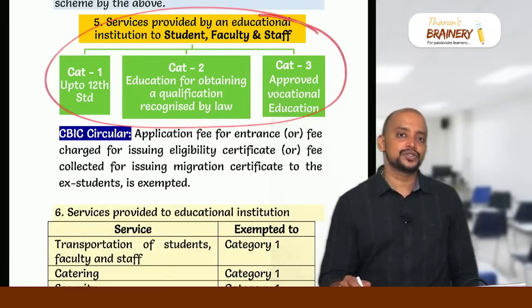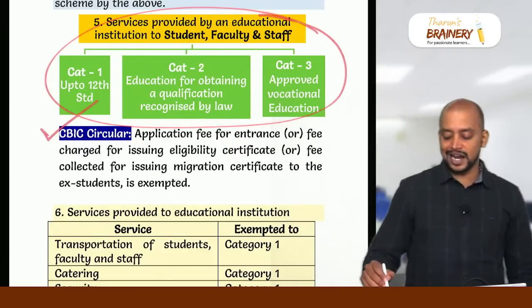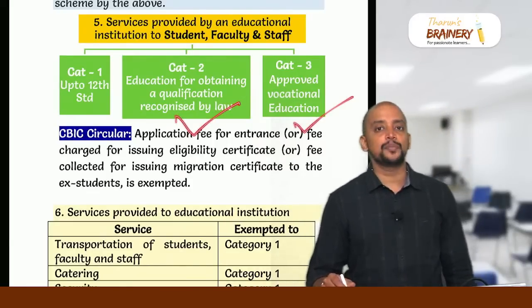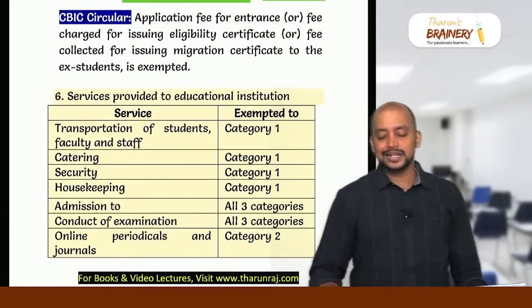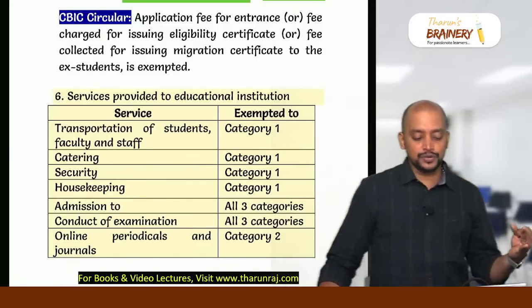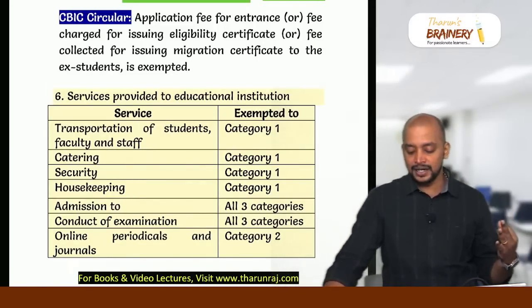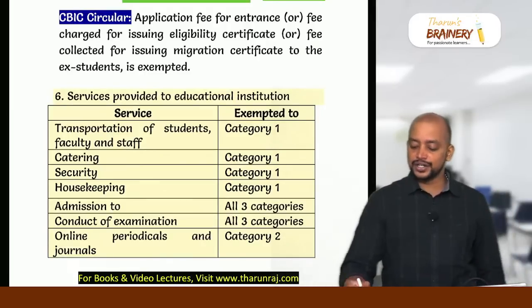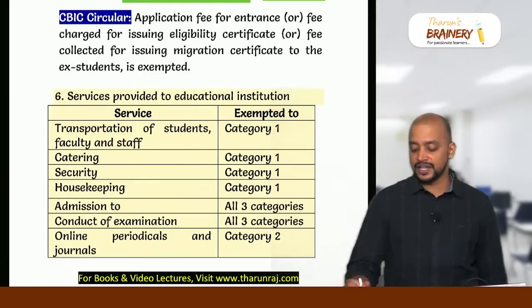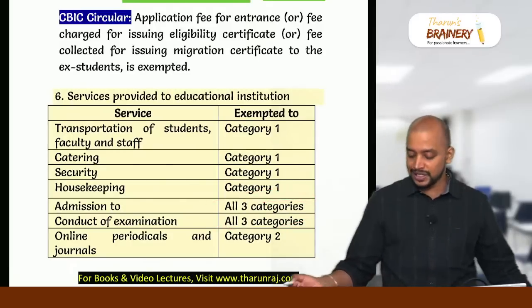And education institution category 1 up to 12th standard, category 2 education for obtaining a qualification recognized by law, category 3 approved vocational education. And then service provided to education institution: transportation, security and housekeeping, and then catering. Then these 3 in relation to category 1 is only exempted. Then admission to or conduct of examination, all 3 category institutions exempted.